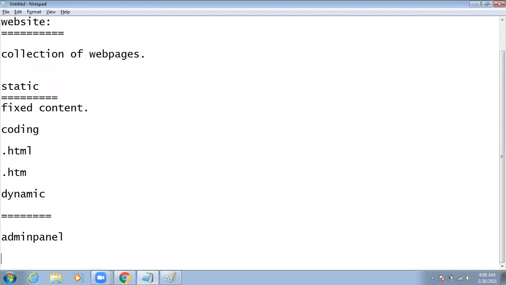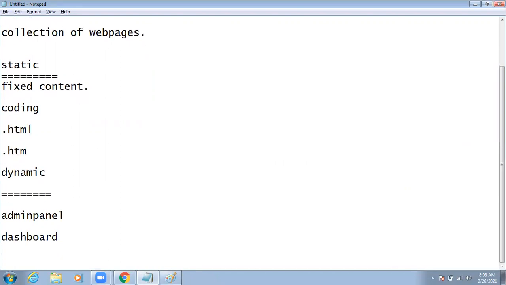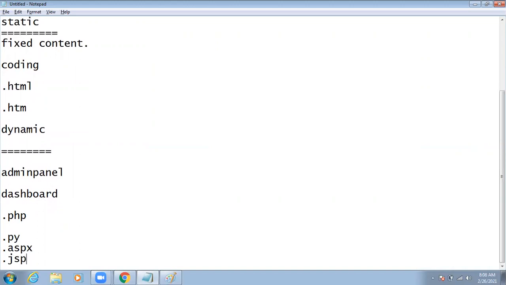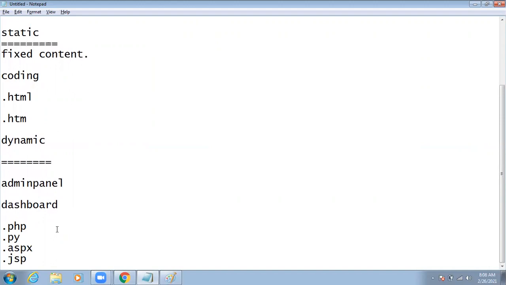Through the credentials we can access the dashboard and make whatever changes we want. For this type of dynamic websites, we can use PHP or Python or .aspx, that is .NET, or JSP, nothing but Java. These are the extensions we use for dynamic websites. For static, we have only fixed things. For dynamic, we have different extensions like PHP, Python, ASPX and JSP.